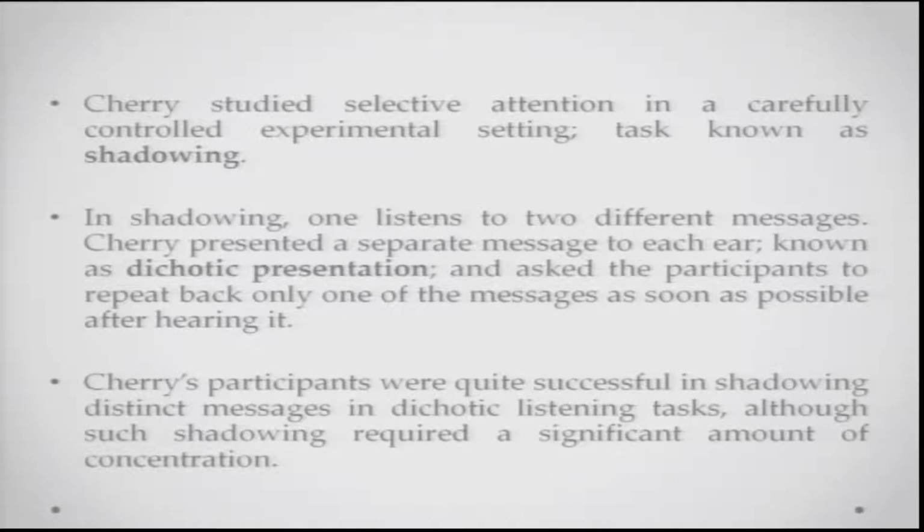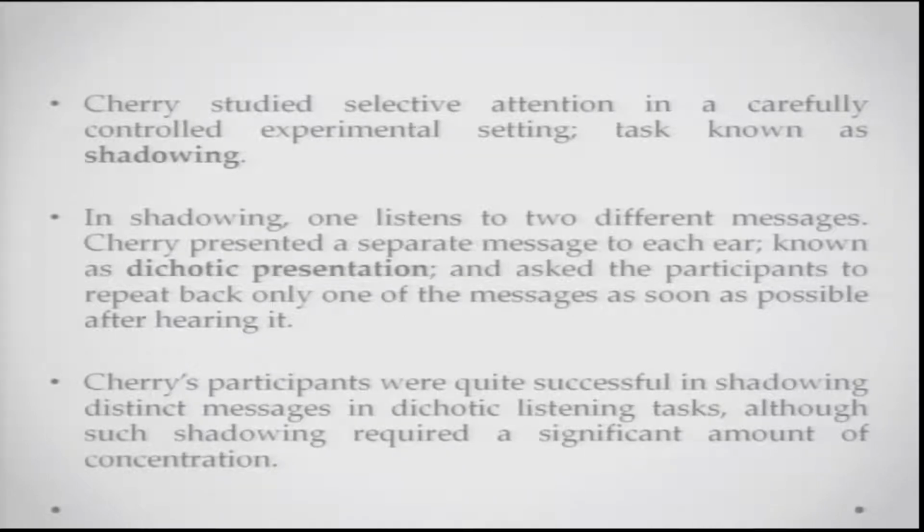This task of giving two different signals, or sometimes the same signal, to both ears, depending on the experimental design, is called the dichotic listening task. This presentation was called dichotic presentation. He asked his participants to repeat back only one of the messages, as soon as possible after hearing it.